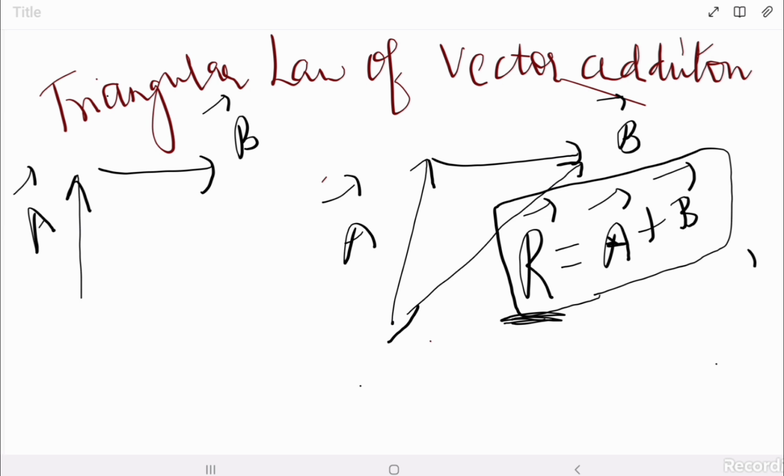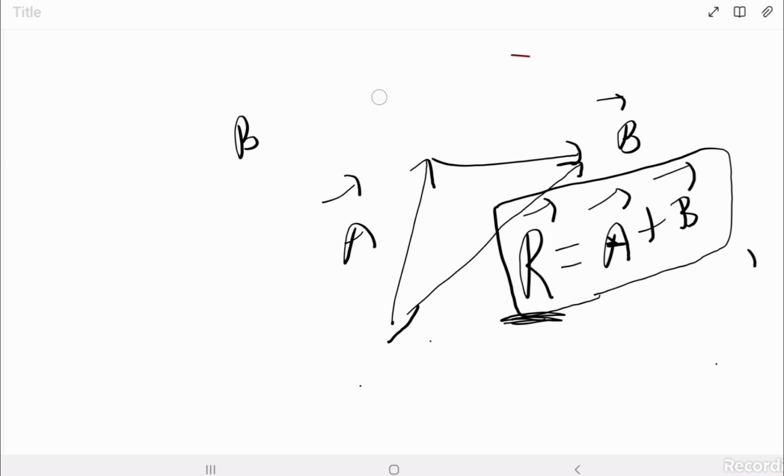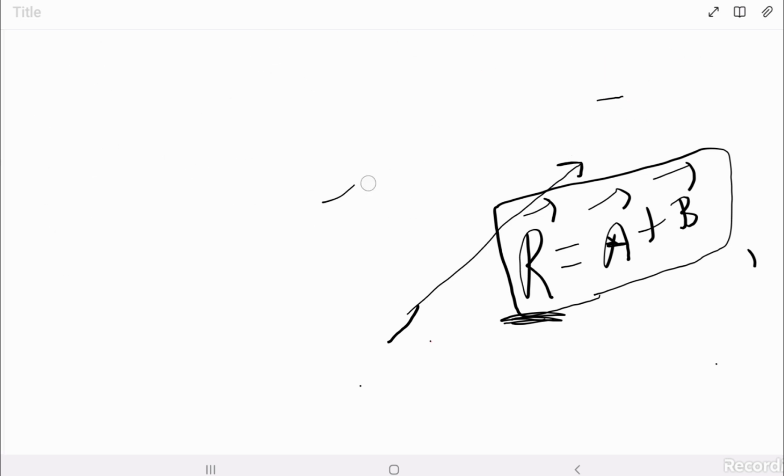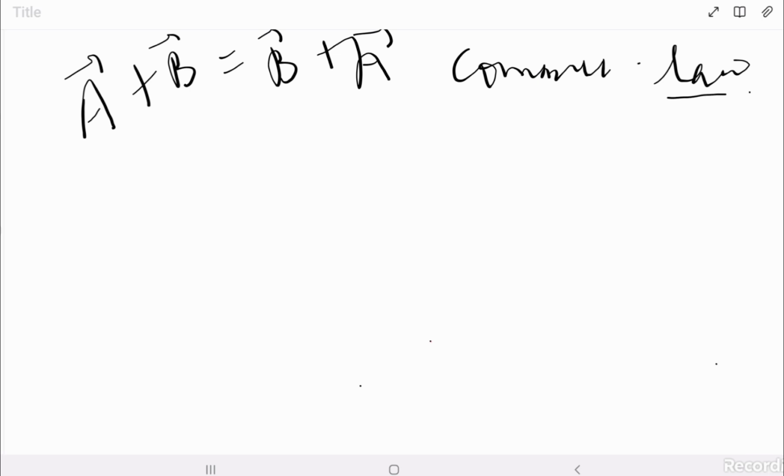Now let's talk about some laws regarding vector addition. Vector addition obeys the commutative law. That means A plus B is equal to B plus A. This is the commutative law, and it is also applicable for vectors.